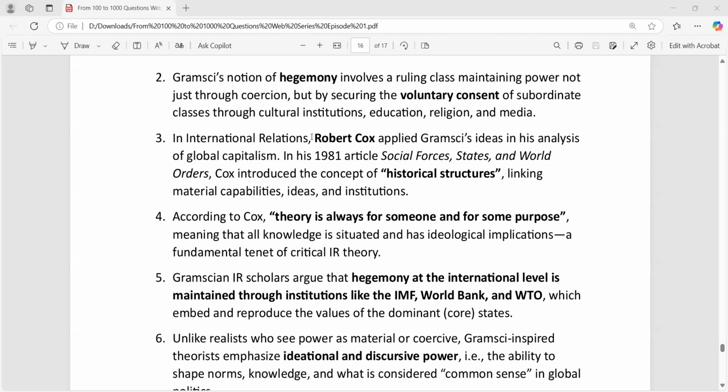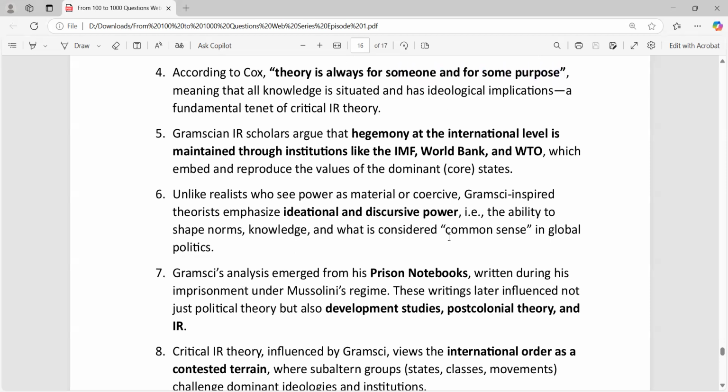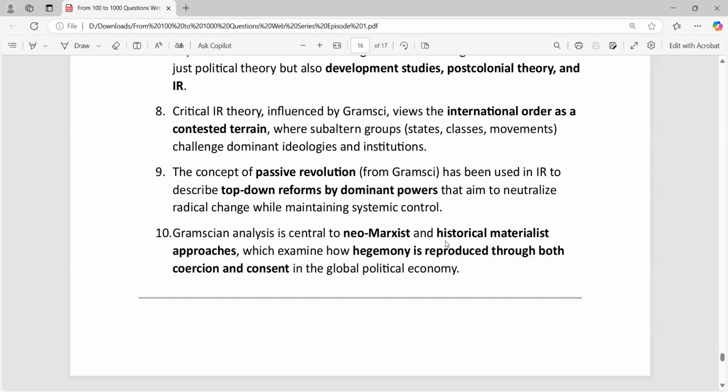Okay, Robert Cox is an important thinker. Remember, he says that whatever knowledge is being produced, that knowledge is produced by someone and for some purpose. There is a purpose of the knowledge. Without purpose, no knowledge is produced. So theory is always by someone and for some purpose. This is what I said right now. So these are the important things.